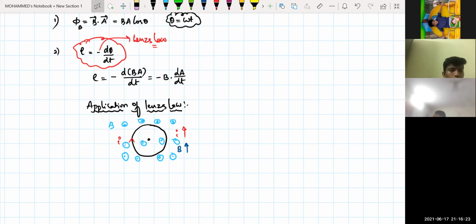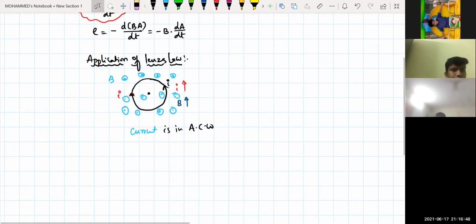Isn't it? If the magnetic field is increasing inside, it should not allow that magnetic field inside to increase. That means the flow of current in this one will be in the anti-clockwise direction. So the current should be anti-clockwise, but not clockwise. Yes, sir. I'll give you one more application.